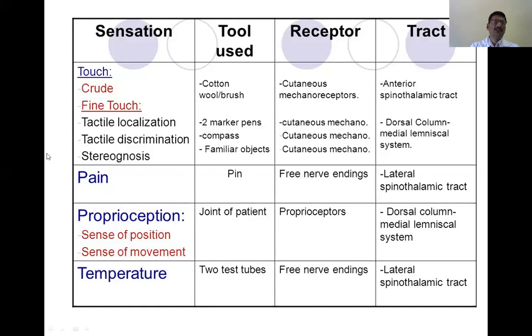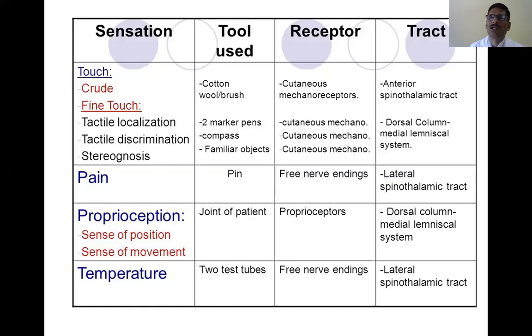That's called stereognosis. This particular sensibility is carried by the dorsal column tracts, and stereognosis may be absent in tabes dorsalis, or certain parietal lobe lesions. Whenever this ability is lost, that is called astereognosis.